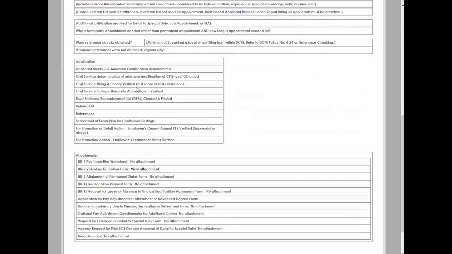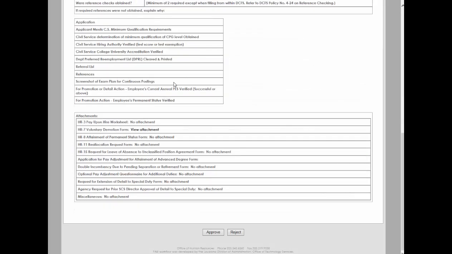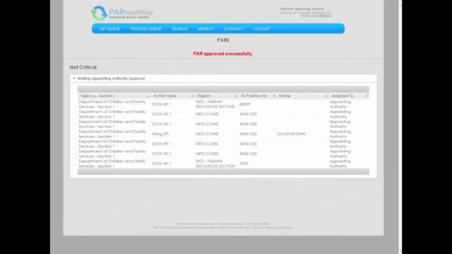After reviewing the PAR, the appointing authority has the option of approving or rejecting the PAR. If approved, the PAR will move on to the OHR router for routing to the appropriate HR analyst. If rejected, the PAR will be returned to the personal liaison for correction. For this example, the appointing authority will approve the PAR. After approving the PAR, the appointing authority will be returned to the home screen where the message PAR Approved Successfully will be displayed.